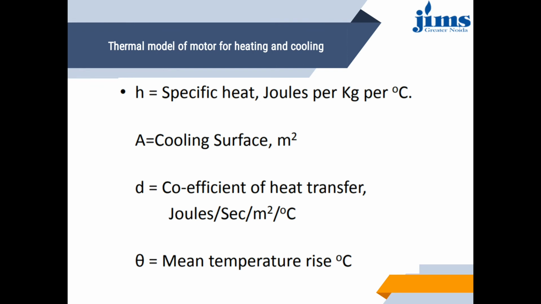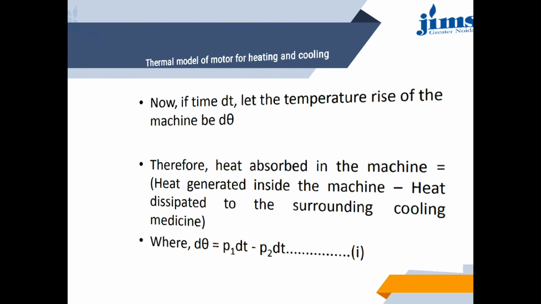H is equal to specific heat in joules per kilogram per degree Celsius. A is the cooling surface in meter square. Small d is the coefficient of heat transfer in joules per second per meter square per degree Celsius, and theta is the mean temperature rise in degrees Celsius.